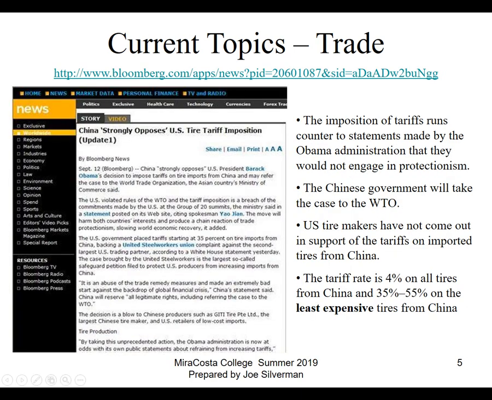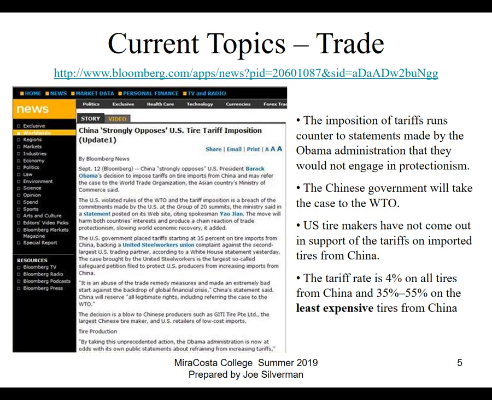This is another article. This one actually goes back to, I think it was 2006 or something like that. This is right after President Obama. No, it would have to be after 2008. Right after President Obama got elected, one of the things that he did was he announced tariffs on tires coming from China. Now, a lot of times people would say, oh, this must be because American tire makers don't want the extra competition. It turns out that the same people who make tires here in the United States own the factories that make these tires in China.